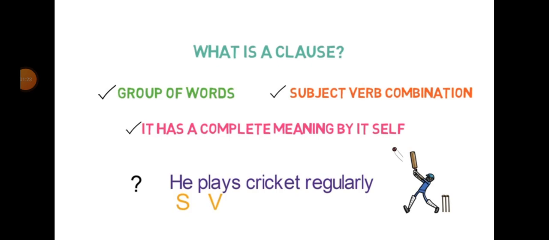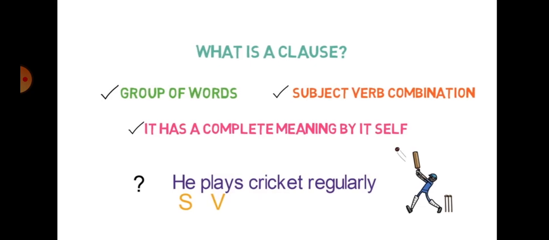For example, if you see this sentence, he plays cricket regularly. Do you think that it's a complete sentence? He is our subject, verb is plays, and what meaning are you getting? You are getting the information about he, that he plays cricket regularly. So you are getting the complete meaning also? Absolutely right. So it becomes our complete sentence and we can call it a clause.